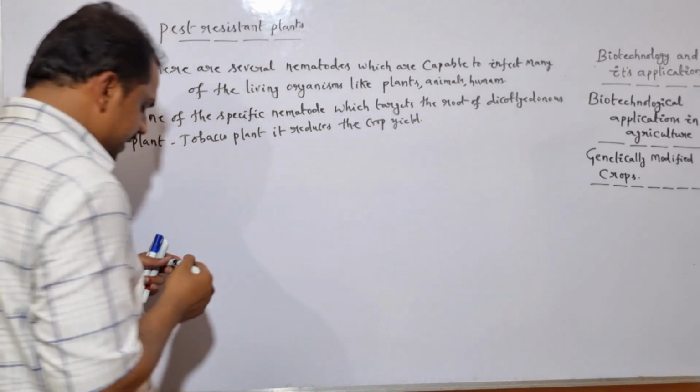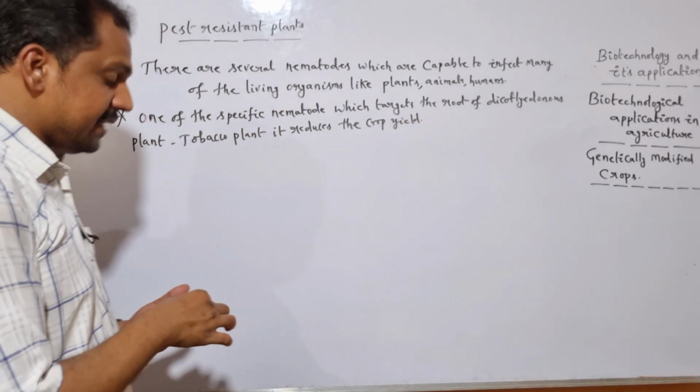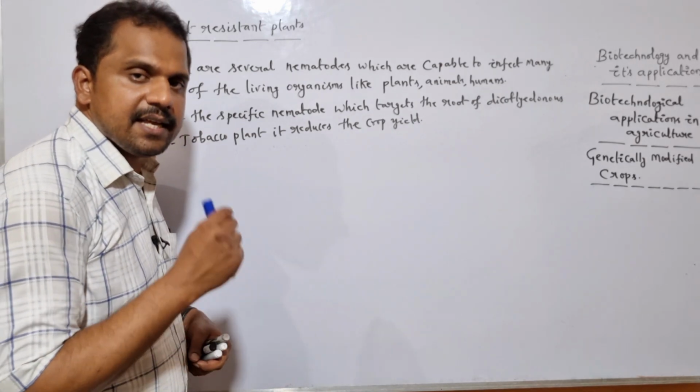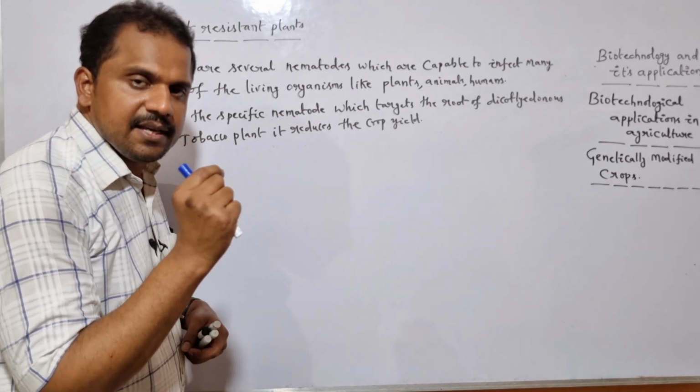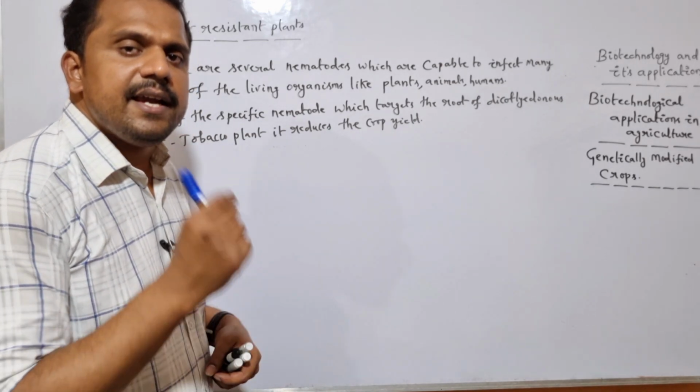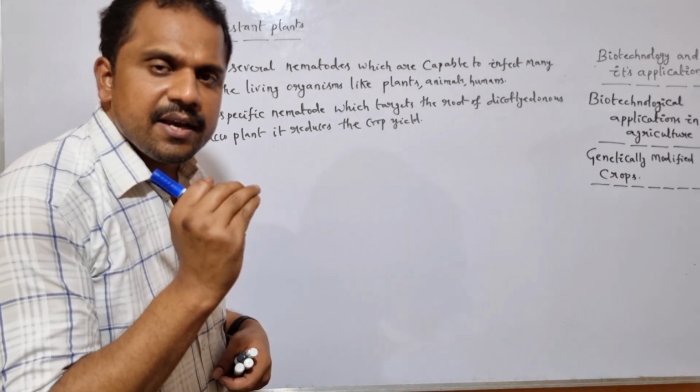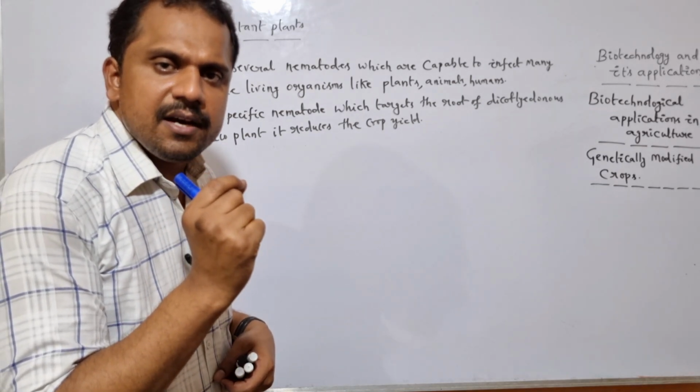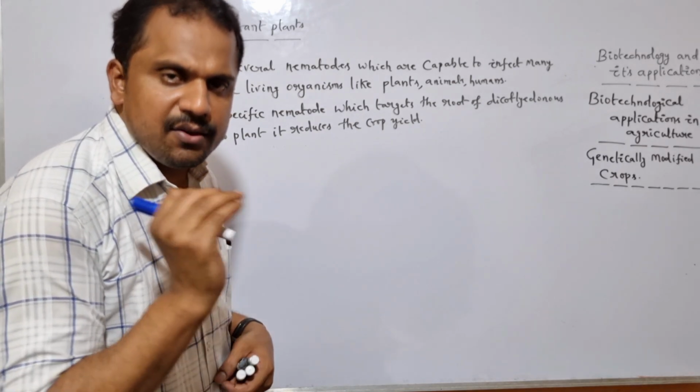So here, in order to overcome the problem, there is a novel strategy termed as RNA interference. RNA interference is a type of cellular defense mechanism which is most commonly observed in nearly all the eukaryotes.